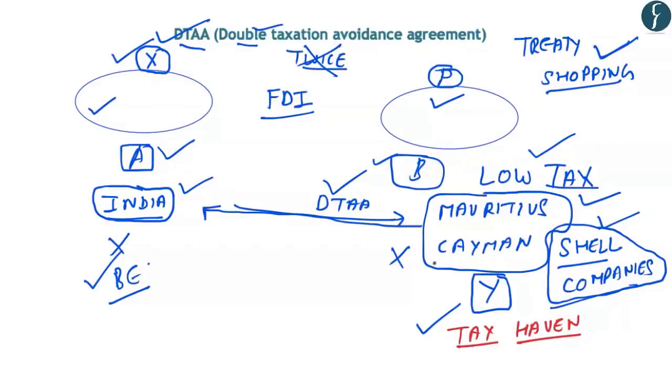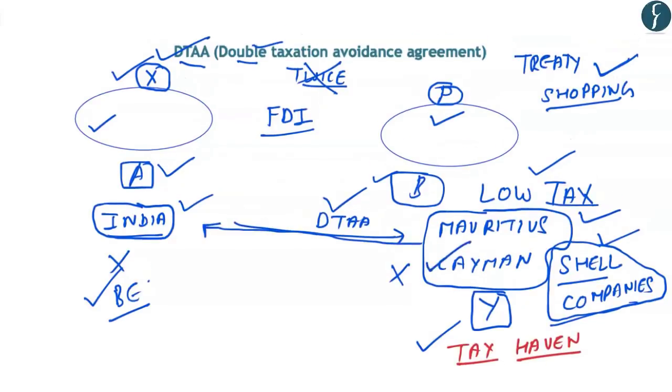For example, Vodafone's operations in India were routed through the Cayman Island. Although the company is not based in Cayman Island, it registered a shell company in Cayman Island, and from there on it invested in India. By doing so, it avoided paying taxes in India, and also it benefited because it was located in a low tax country or a tax haven like Cayman Island. So by misusing these agreements and treaty shopping, these companies try to avoid paying taxes. And this leads to huge losses for countries where the companies are earning profits.